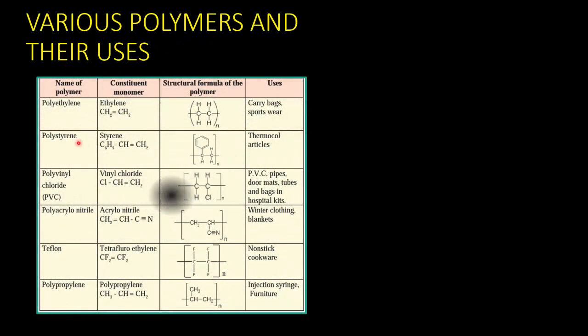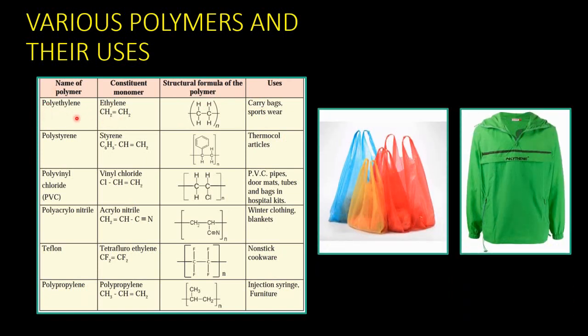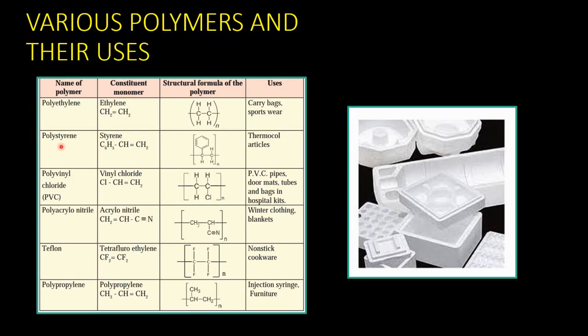We will see now various polymers and their uses in day-to-day life. This table gives you a variety of polymers and where they are used, and you can see the constituent monomer in every polymer. The first one is polyethylene, which has ethene as a monomer. You can see the chain how it looks like, and it is used in making carry bags and sports wear, etc.